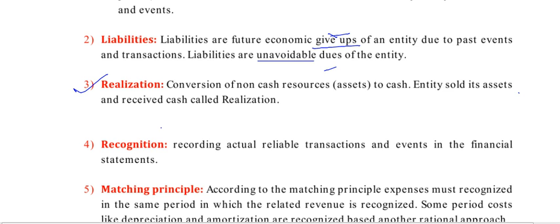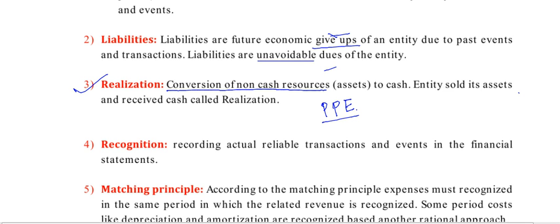This principle is related to the revenue accounts, assets and liabilities of the organization. Realization means conversion of non-cash resources, simply assets, into cash. What are the assets? Property, plant and equipment.